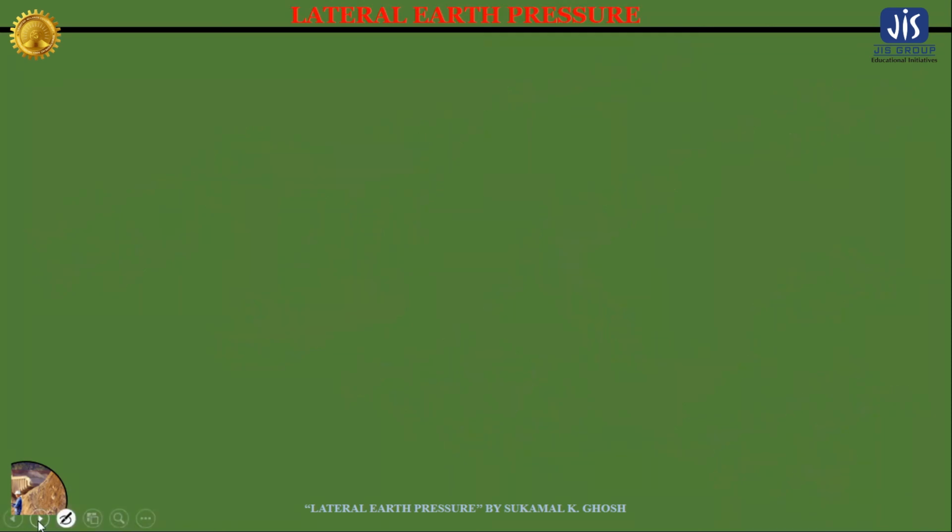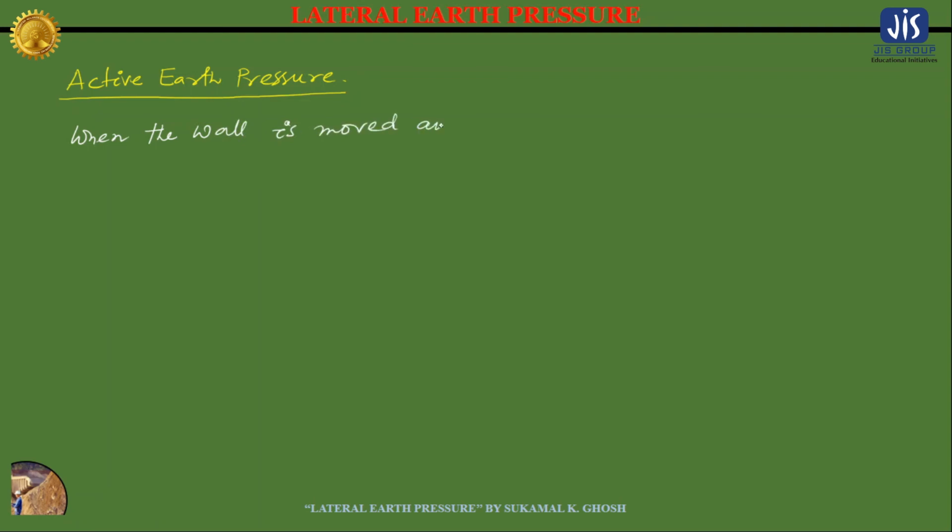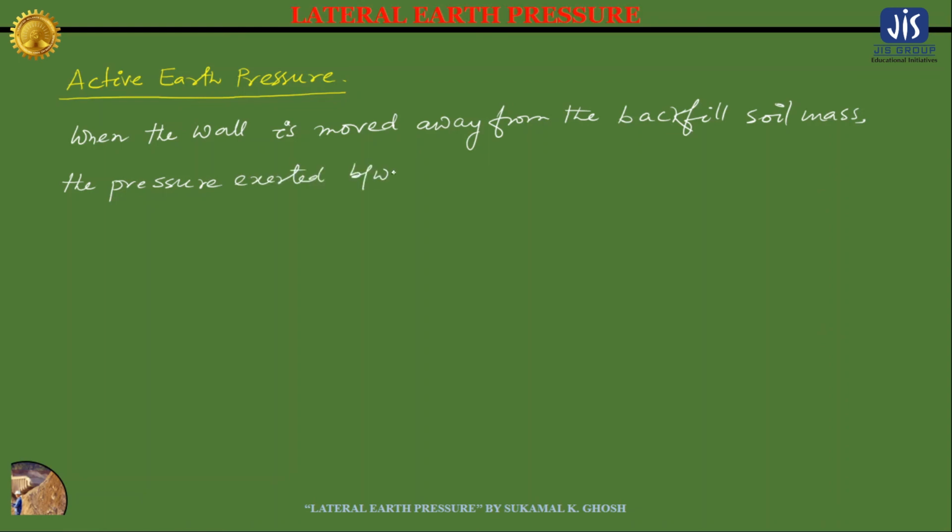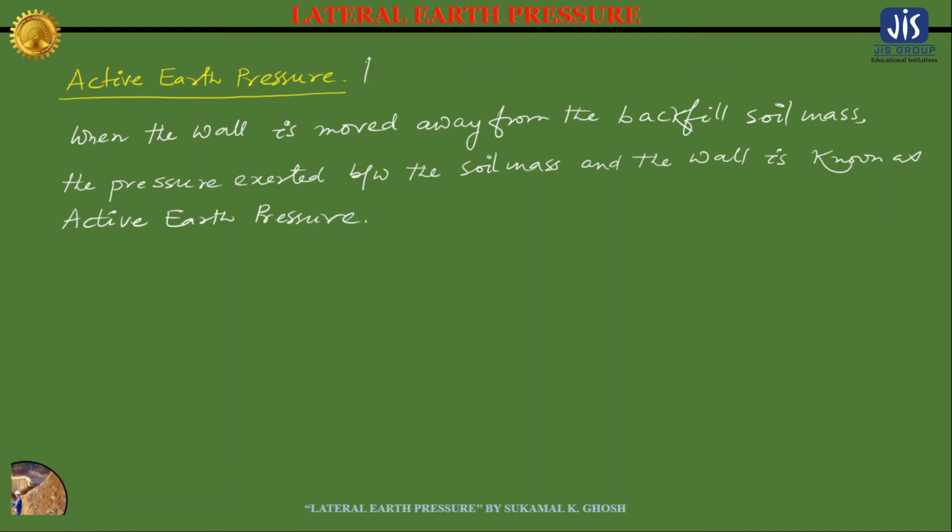So let me write it here. Active earth pressure: when the wall or the sheet pile moves away from the backfill soil mass, the pressure exerted between the soil mass and the wall is known as active earth pressure, which is also denoted by PA.